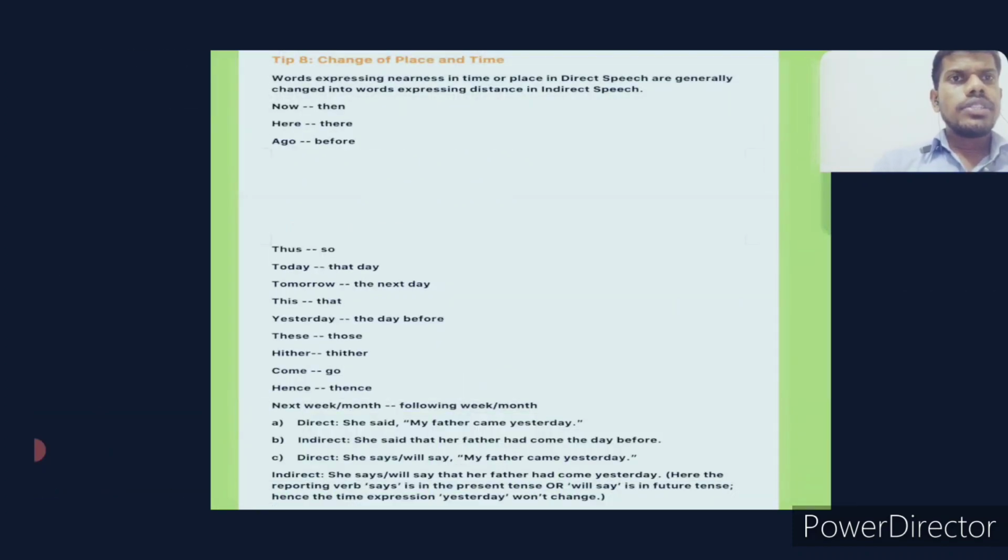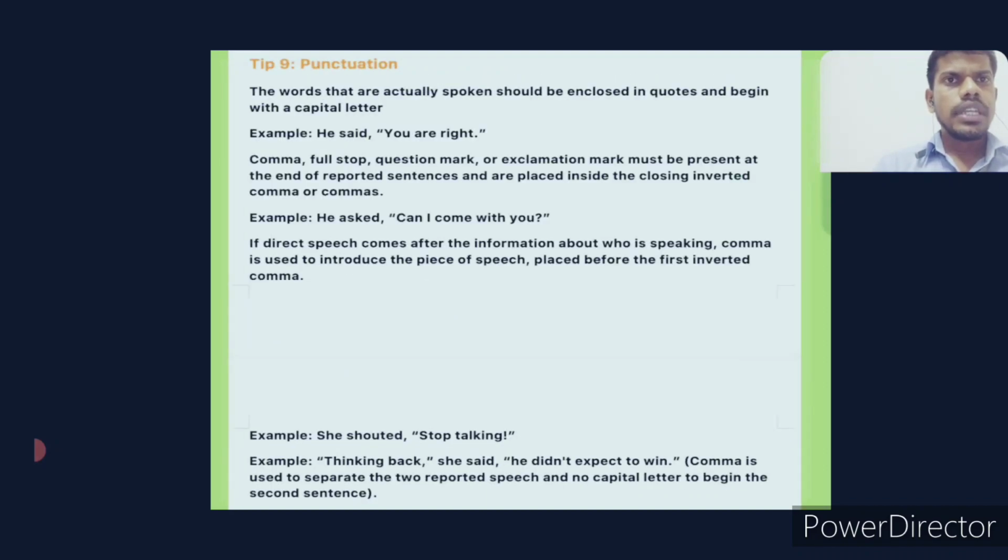Next one, changes of place and time, we have already seen. Then punctuation: the words that are actually spoken should be enclosed in quotes and begin with a capital letter. He said, comma, then double inverted comma, it starts again with a capital, and the comma, full stop, question mark and exclamation mark at the end of the reported sentence are placed inside the closing inverted commas. So at the end, inside the double inverted comma, we need to keep the full stop.